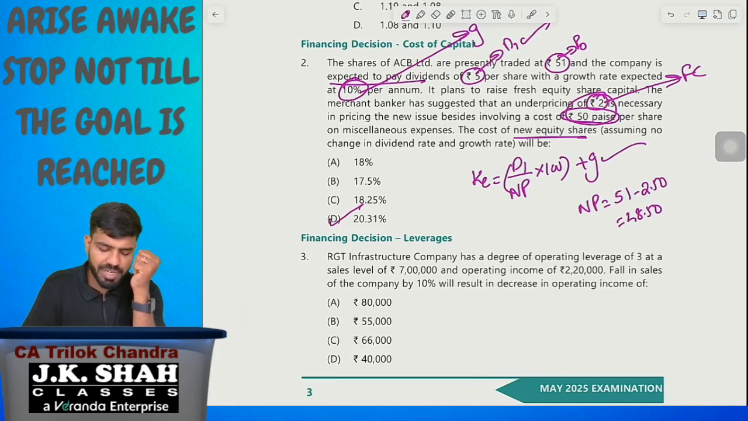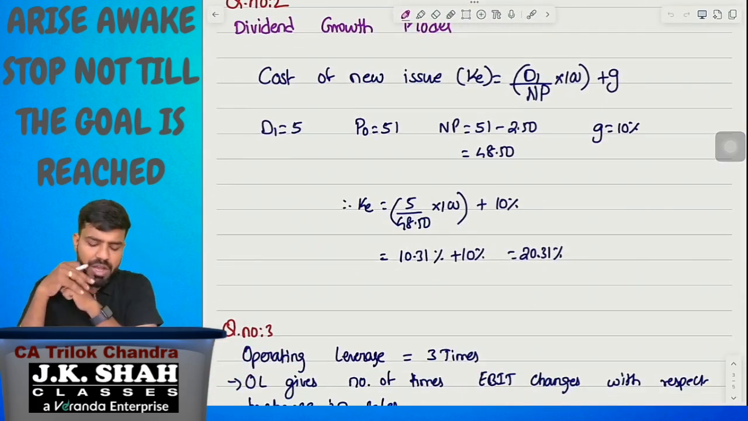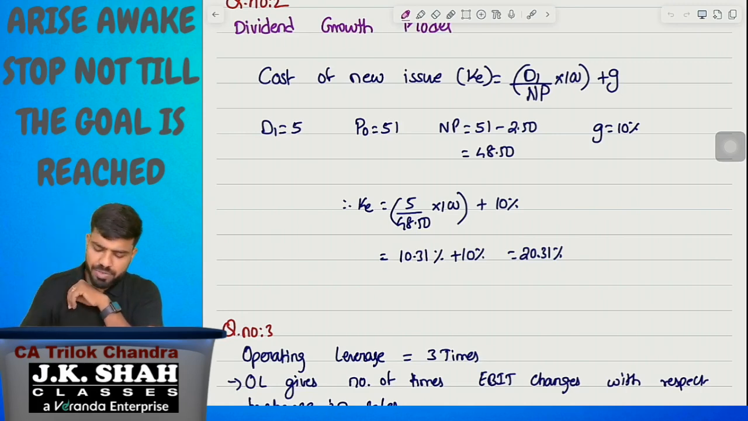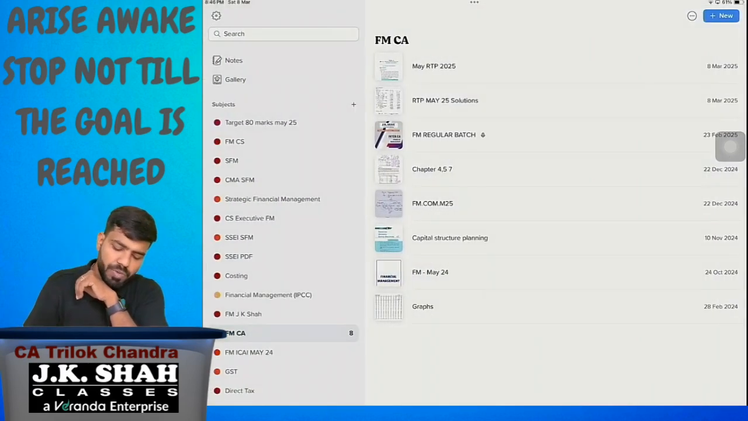I think 20.31%. Look at here, I clearly gave the solution. Cost of new issue KE equals D1 divided by net proceeds into 100 plus G. Why am I multiplying with 100? To convert into percentage. Okay, now look at there. D1 is 5, P0 is 51, NP equals 51 minus 2.5, that is 48.50. G equals 10%. Substitute the values, you'll get 20.31%. Clear?